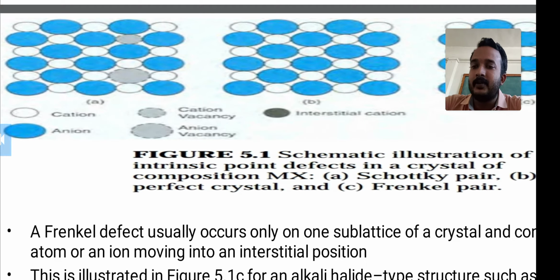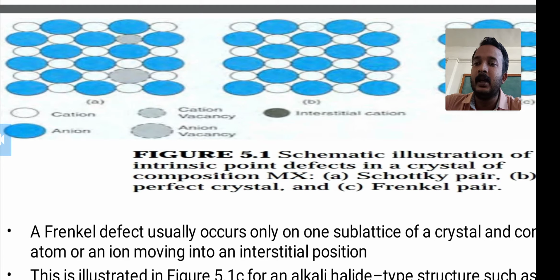The first diagram is a schematic illustration of intrinsic point defects in the crystal. Look at this first diagram. The white circle shows the cation vacant site, and the blue circle shows the anion vacant site.